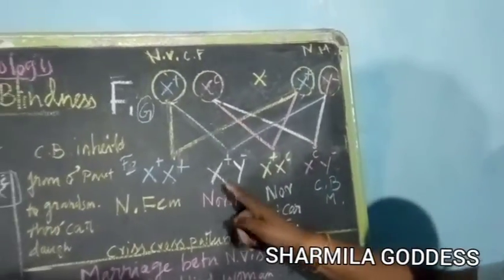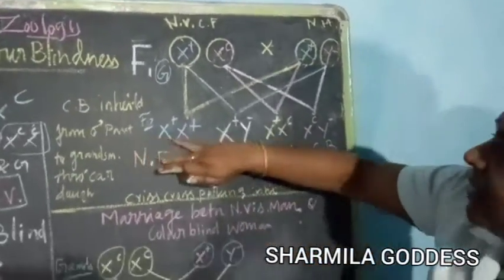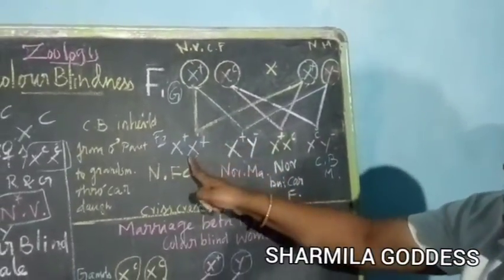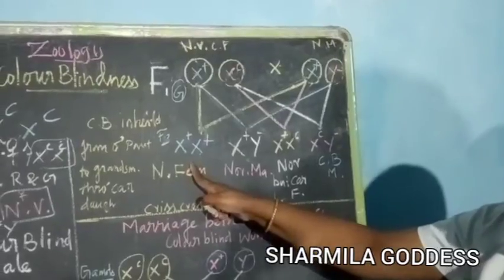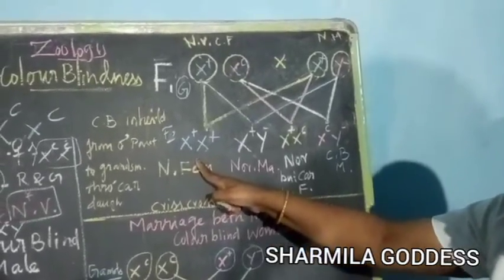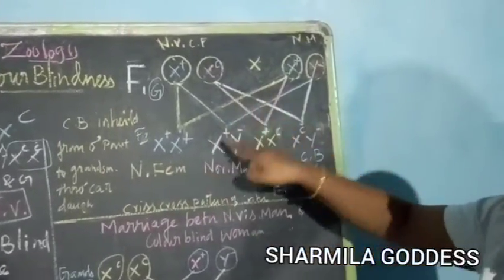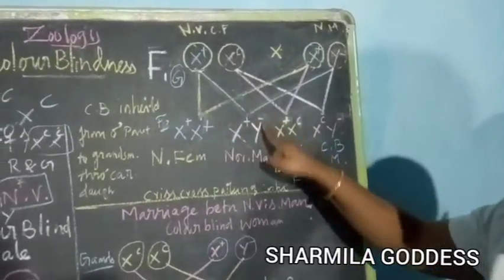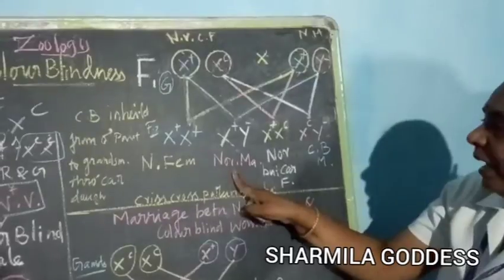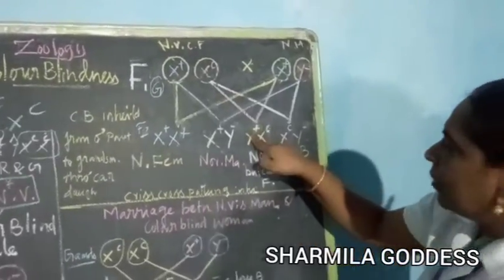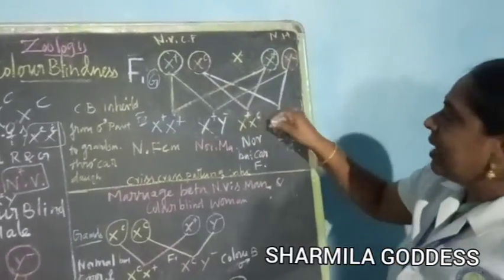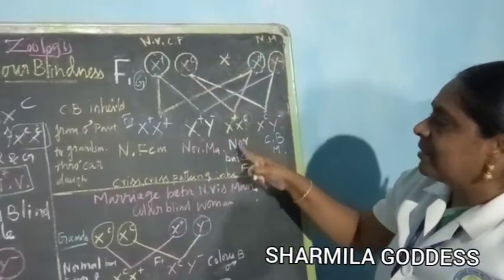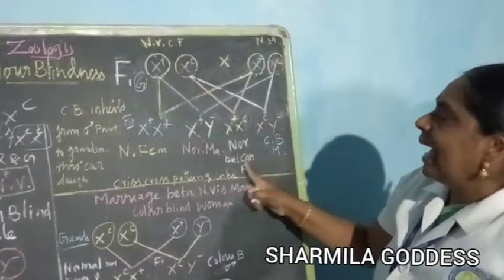Now what is this? This is a female. Is there any recessive? No. So this is a normal female. Next, X^+ Y is also normal, there is no recessive character: a normal male. Now this one has one dominant and one recessive, so it is the carrier: normal but carrier female.